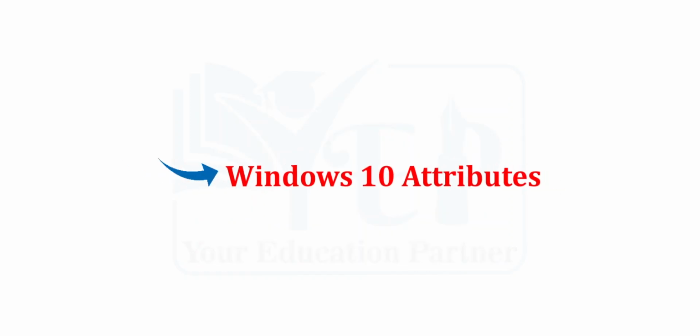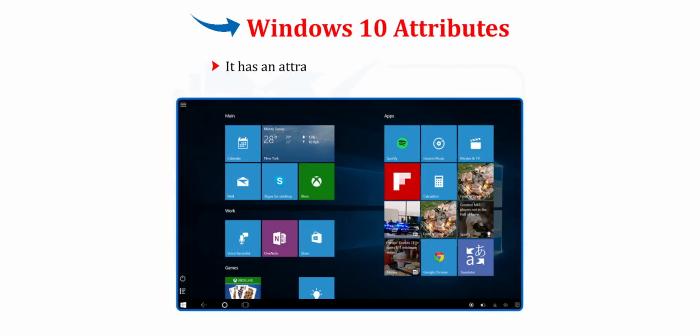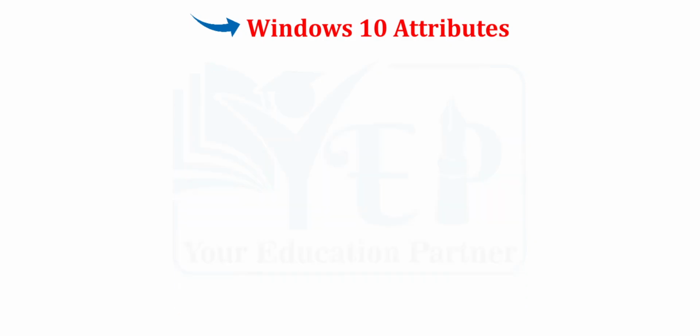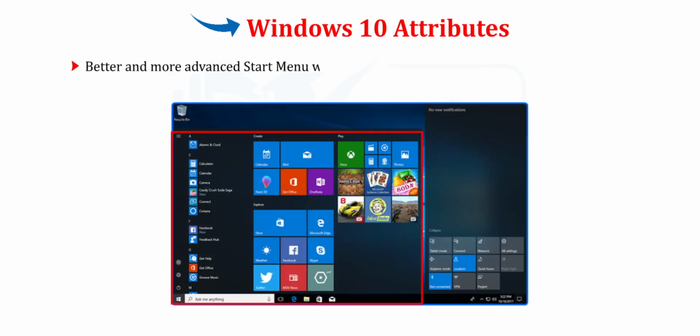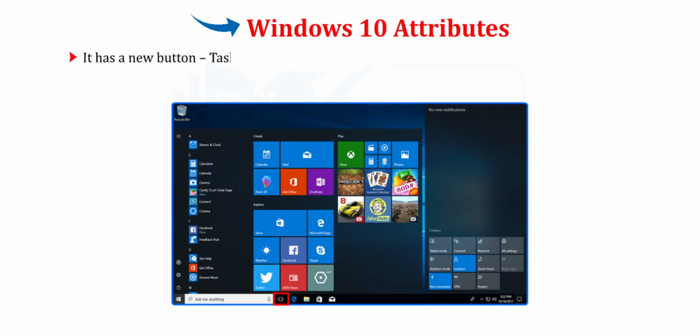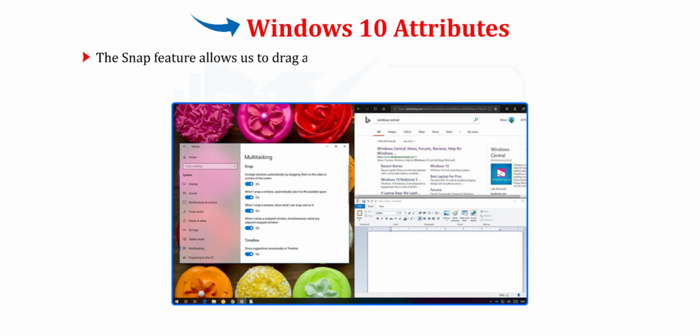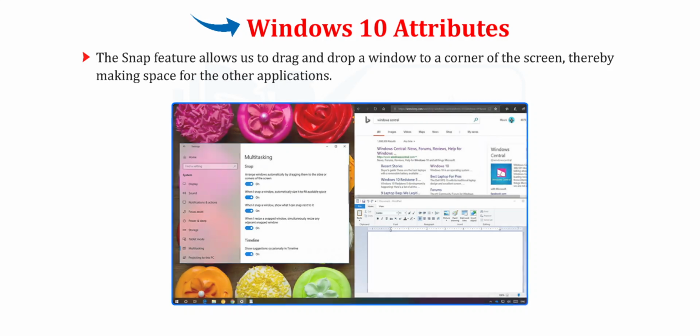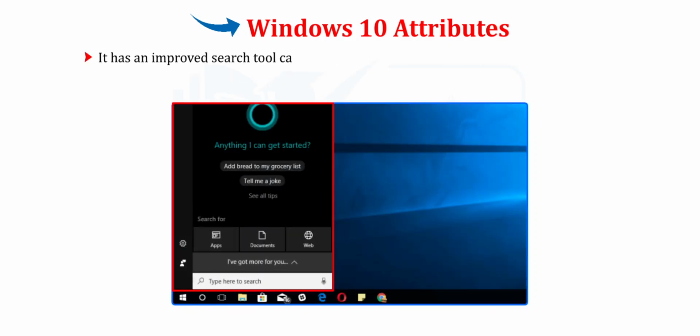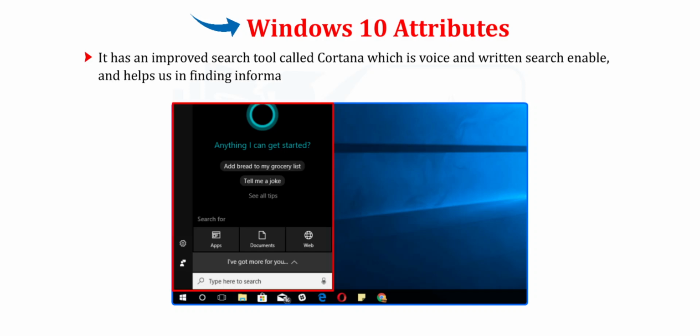Let's talk about Windows 10 attributes. It has an attractive and easy to use interface. A better and more advanced Start menu, which provides quick access to the apps and services. It has a new button, Task View, which provides the ability to open multiple desktops at the same time. The Snap feature allows us to drag and drop a window to a corner of the screen, thereby making space for the other applications. It has an improved search tool called Cortana, which is voice and written search enabled, and helps us in finding information on our system or the web directly.